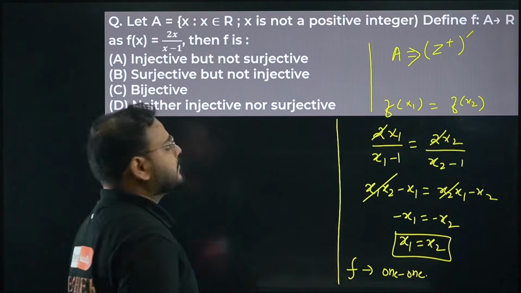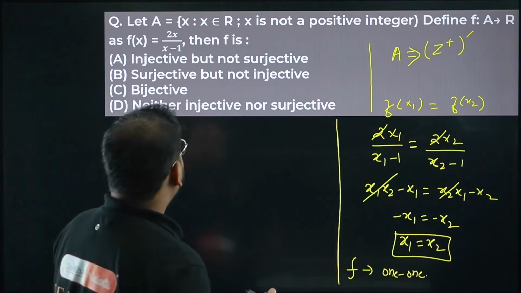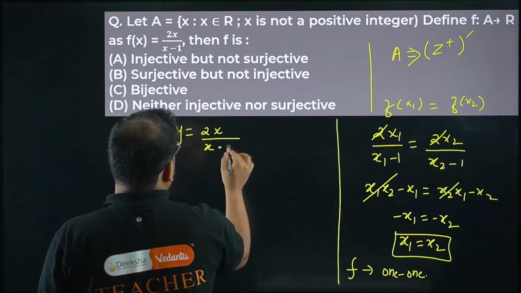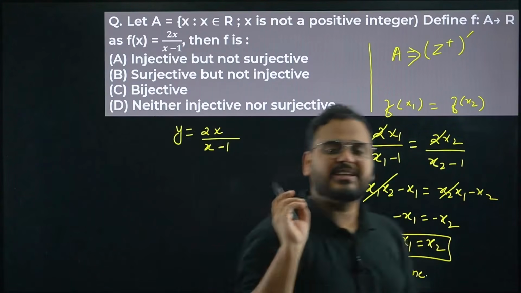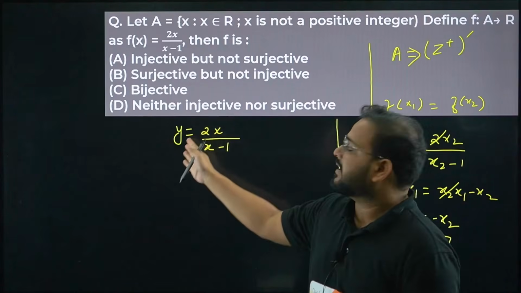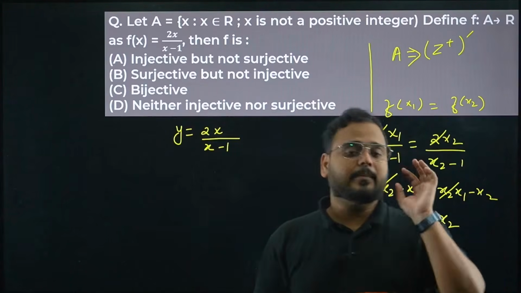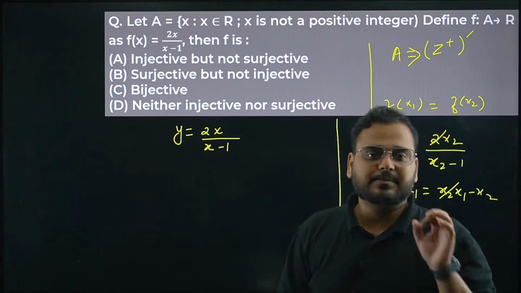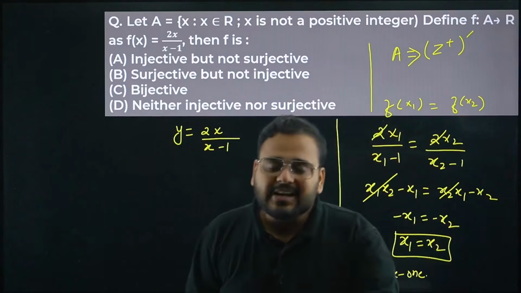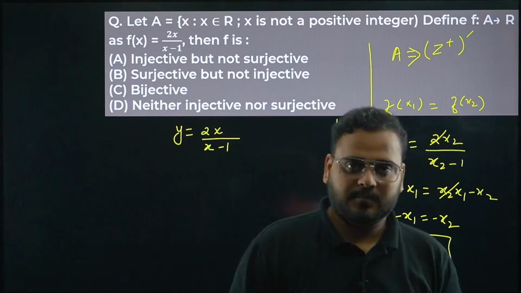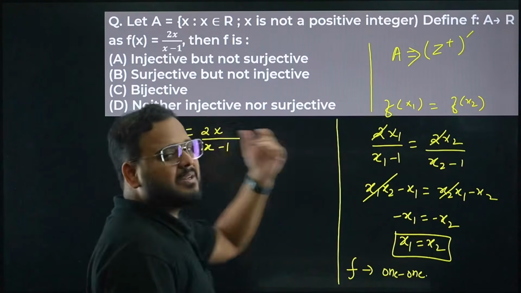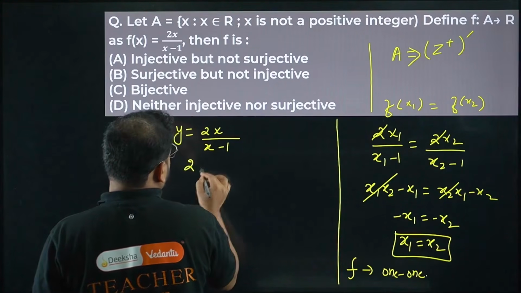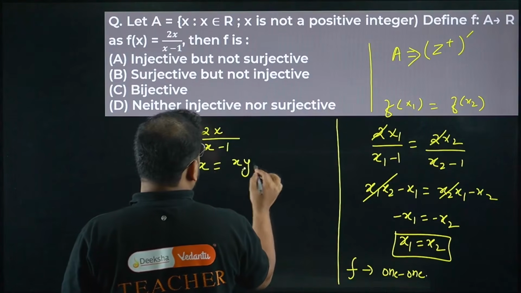Now for the onto part, what do we have? We'll take the function like this: y = 2x/(x - 1). Right now the subject is the variable y. We'll make x the subject by making some modifications. From there I can find the restrictions on the variable y. That will simply give me the range of the function. So multiplying, I get 2x = xy - y.